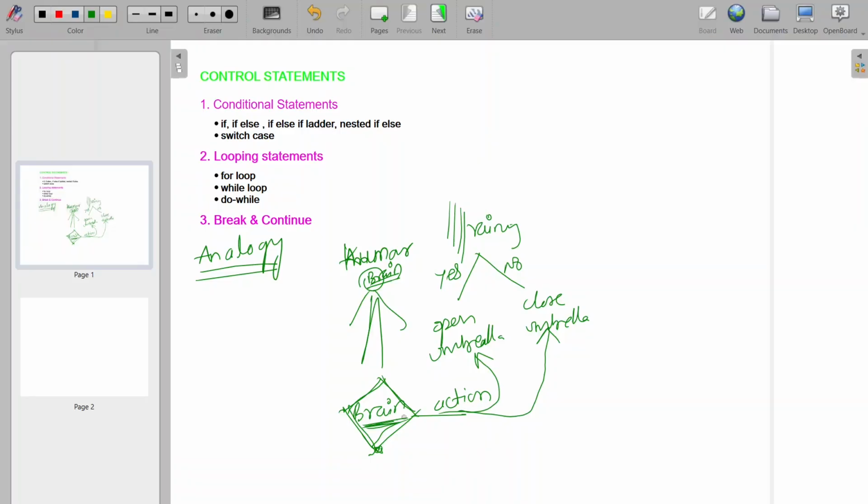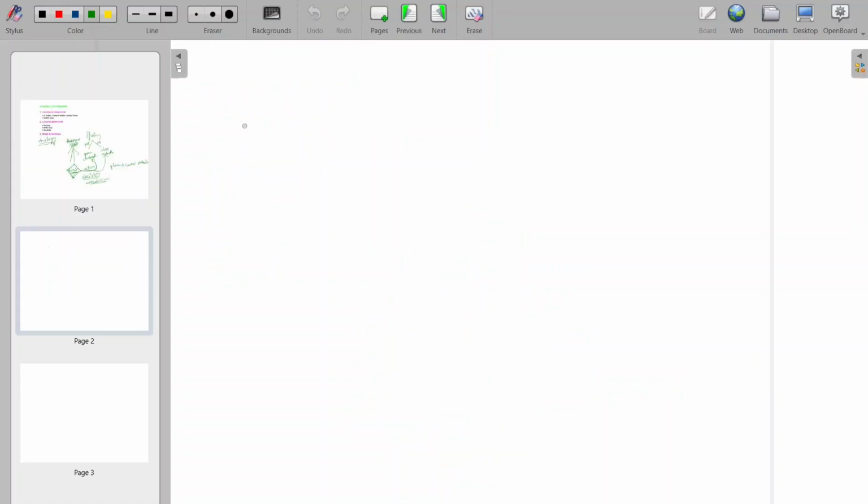So what happened? The brain has taken the decision based on the conditions. Based on the condition, the brain has taken the decision to perform which action. So this flow is called control statements in programming also. I hope you have understood this simple analogy. Now we'll move to the next.